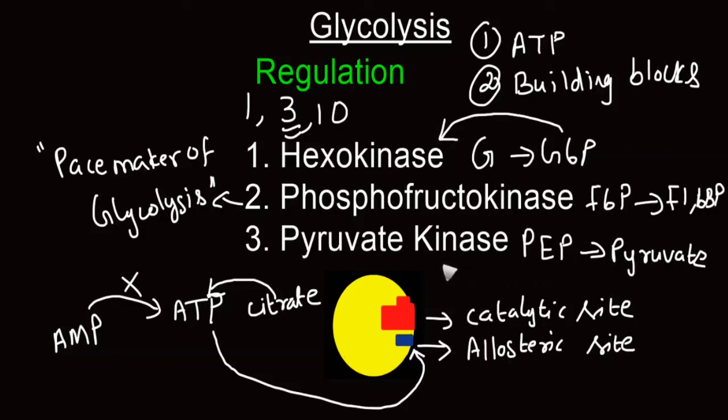In the case of pyruvate kinase, apart from pyruvate, there is also production of adenosine triphosphate molecules. Pyruvate kinase is also an allosteric enzyme like phosphofructokinase. So when energy charge is higher, this adenosine triphosphate will bind with the allosteric site and cause a conformational change in the enzyme, thereby the affinity of the enzyme towards its substrate becomes lesser, and there is reduction in the rate of glycolysis. So this is how enzymes are involved in regulation of various steps in glycolysis.